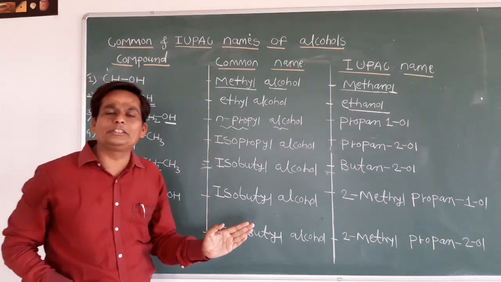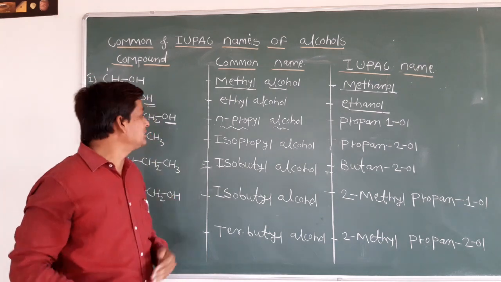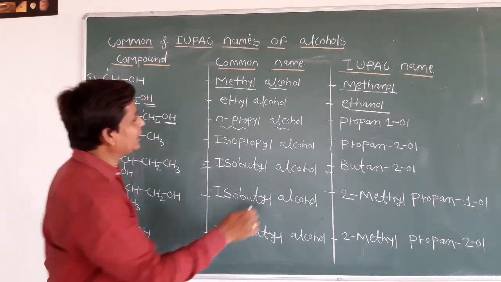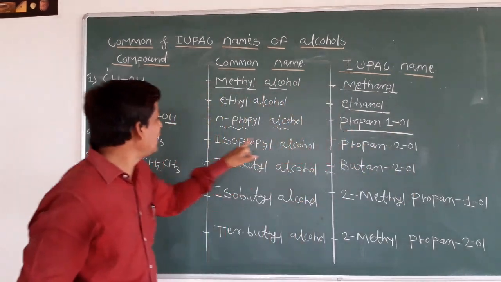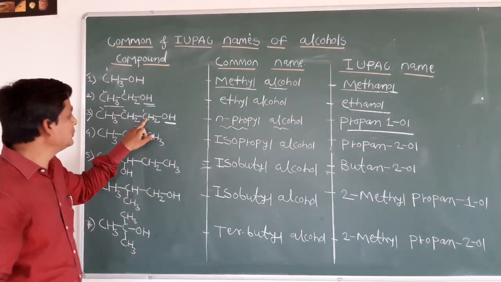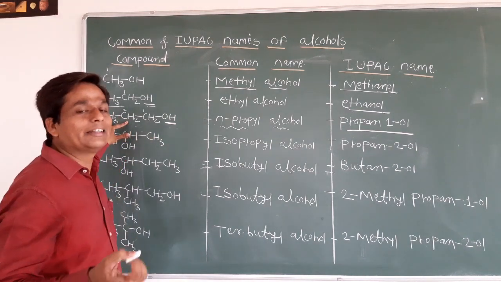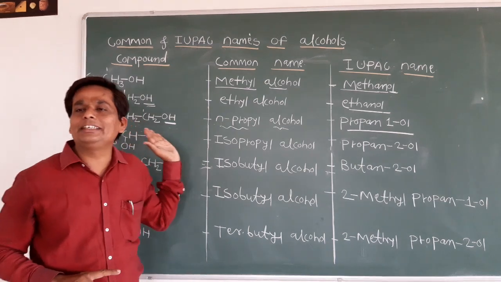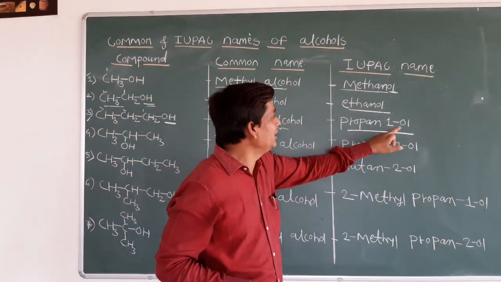According to the IUPAC rules, from that parent alkane we remove the E and substitute the suffix OL. That means here we will get propan-1-ol. Now is everybody clear how we get propan-1-ol? We give the numbering from here, 1, 2, 3. Three carbons are there, we consider it the parent alkane, that means propane. From that propane you remove the E and substitute the suffix OL.